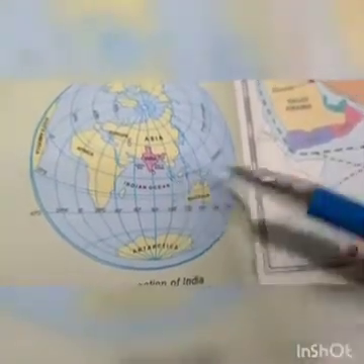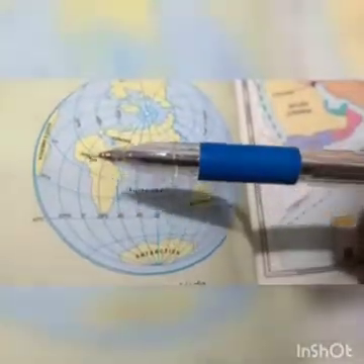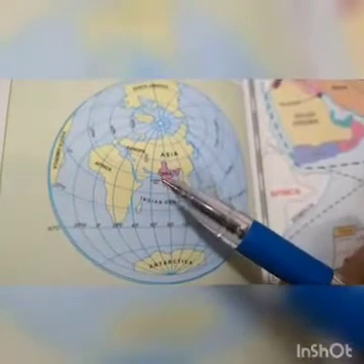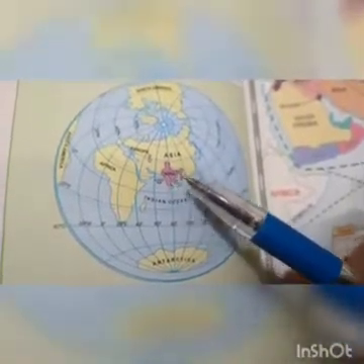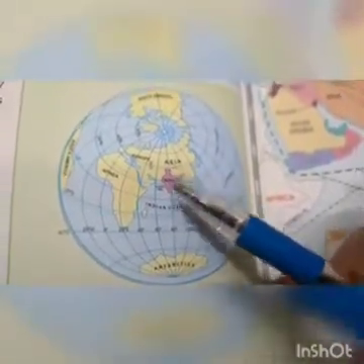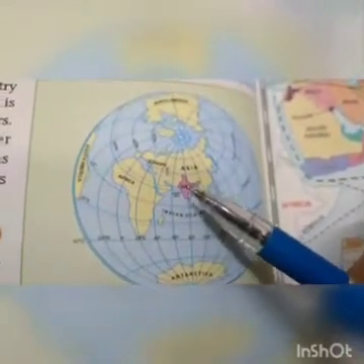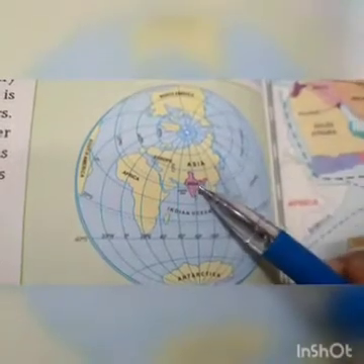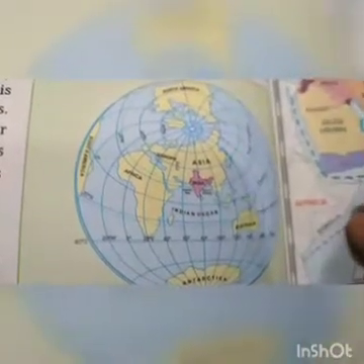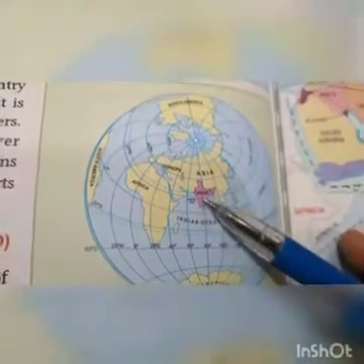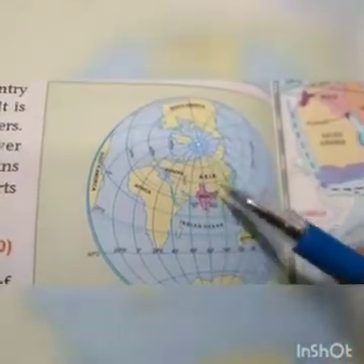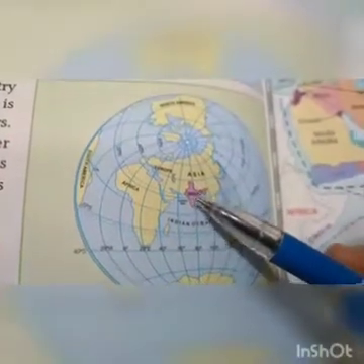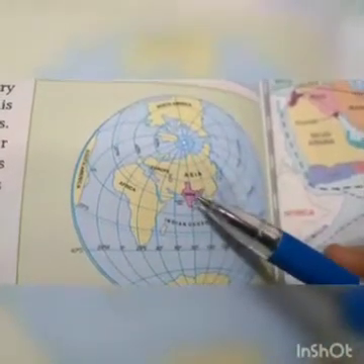That means this is the Northern Hemisphere. So India, see the location of India. India is entirely located in the northeastern hemisphere, right? In terms of Asia, India is towards the south of Asia, right?